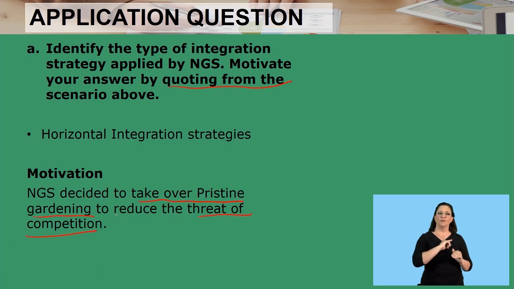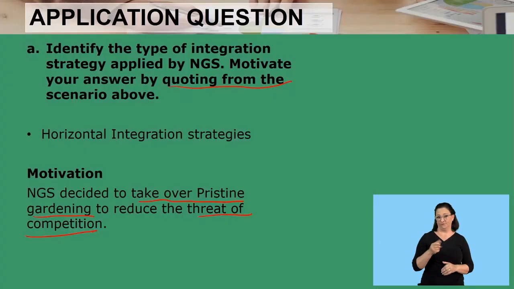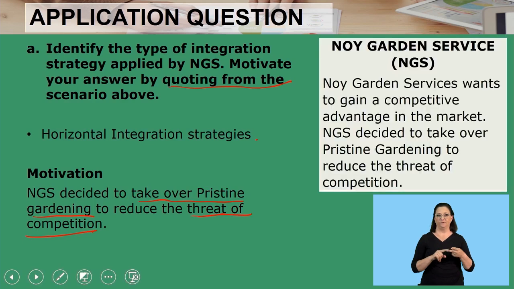So meaning they're taking over a business that is doing the same or at the same level of production. NGS is a gardening service business, and Pristine Gardening is also a gardening service. So they're doing the same thing. Why? To reduce the threat of competition. That is a horizontal integration strategy. It's not horizontal strategy, but horizontal integration strategy. Right, let's move on to the second question.